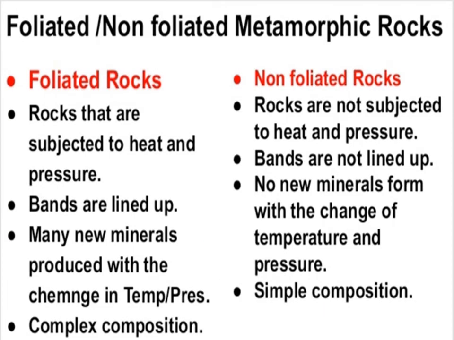Here is the difference between foliated and non-foliated metamorphic rocks. Foliated rocks are those that are subjected to heat and pressure, and non-foliated rocks are not subjected to heat and pressure. Bands are lined up in foliated rocks and bands are not lined up in non-foliated rocks. Many new minerals that are produced with the change in temperature and pressure occur in foliated rocks. No new minerals are formed with the change of temperature and pressure in non-foliated rocks. And foliated rocks have a complex composition, and non-foliated rocks have a simple composition.